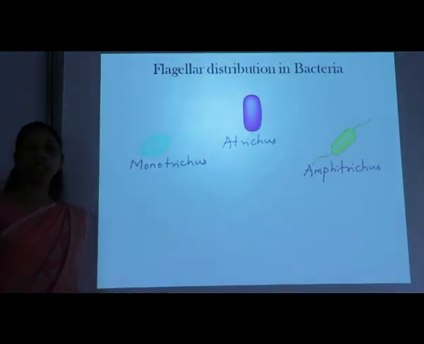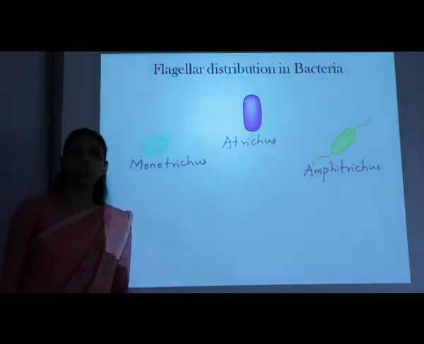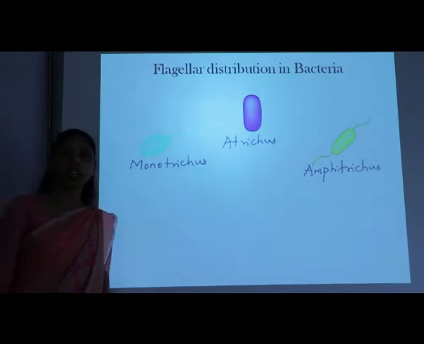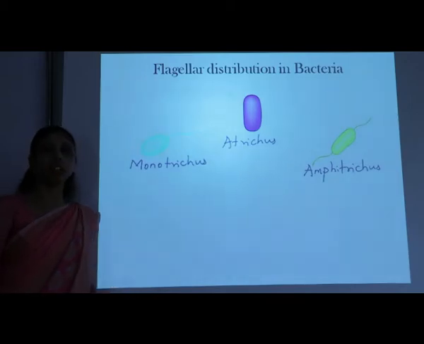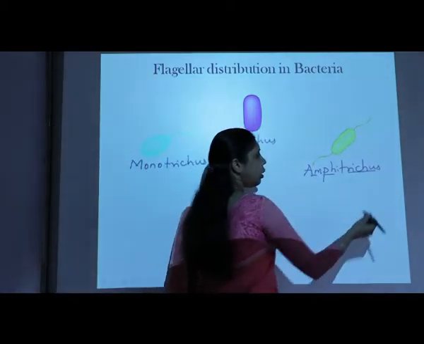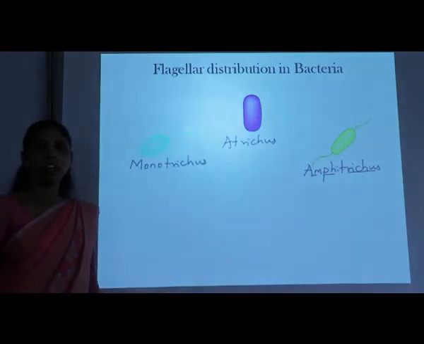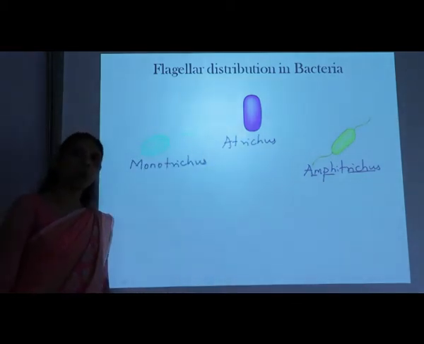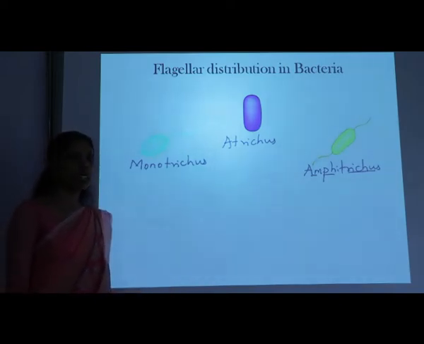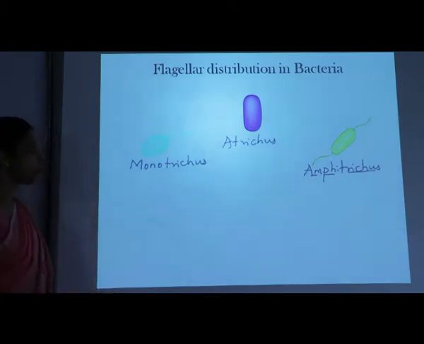I think you know the meaning of amphi. So you have heard about the organism called amphibia, which is nothing but the organism which can live both in water as well as on land. So there amphi stands for both. So here amphi means both and trichus means the flagella. If flagella are present on both the ends of the cell, then it is called amphitrichous. Okay, so very simple to remember.